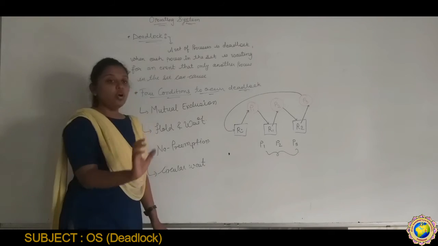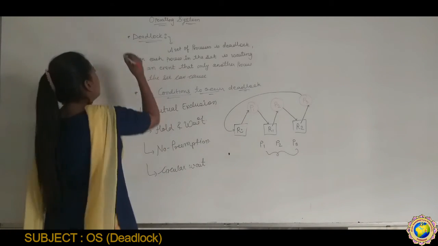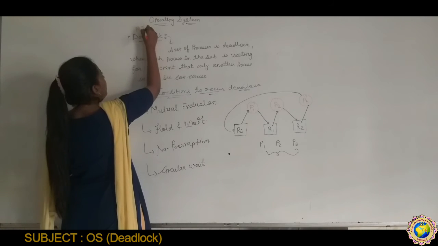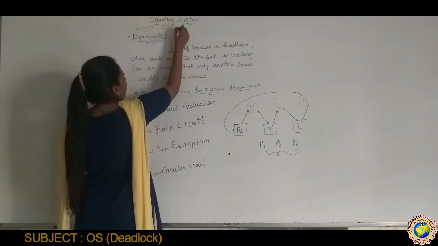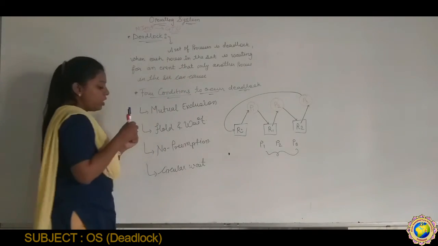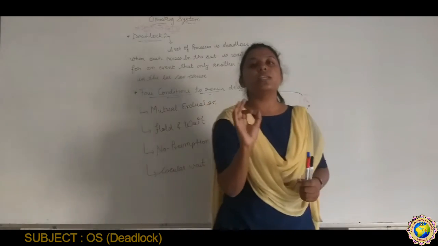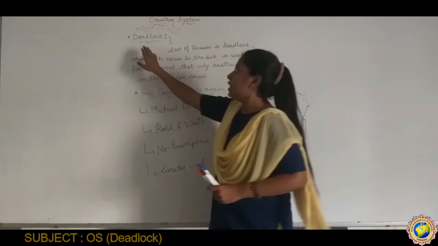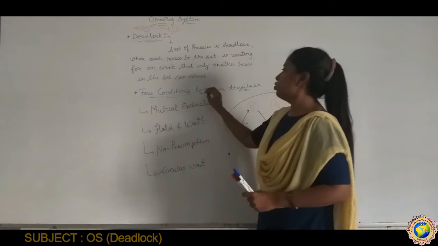But this is the most important question in GTU. Almost every exam asks what is deadlock and which are the conditions for deadlock to occur.